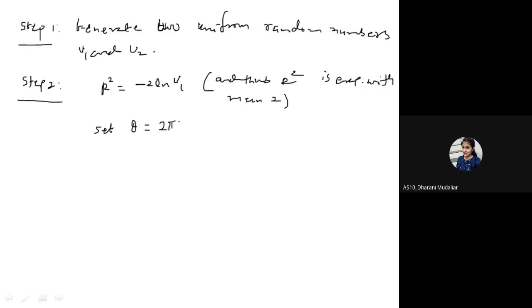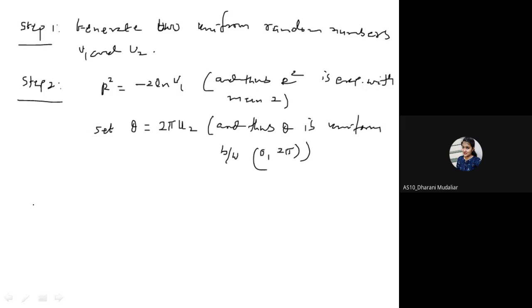It will generate from 0 to 2 pi. And thus theta is uniform between 0 to 2 pi. ठीक है, सही है ना? u2 0 होगा तो ये 0 होगा, u2 1 होगा तो ये 2 पाई होगा. तो whatever the number is generated, that is between 0 to 2 pi. So that is what the theta is looking for.